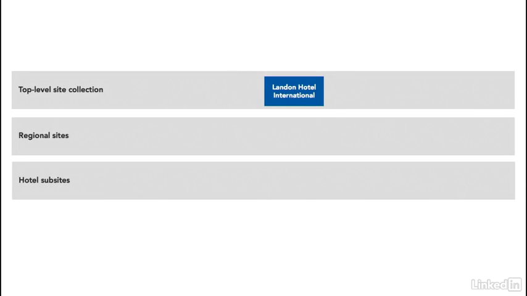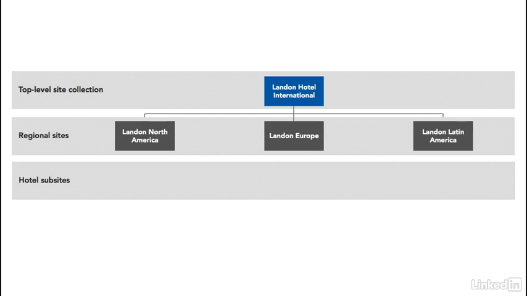We're going to create 2 new sites, but in order to understand where they should go, we're going to consult our hierarchy, our design, our topology that shows us how the land and hotel sites are created in relationship to each other. We have a top-level site that is a site collection, Land and Hotel International.